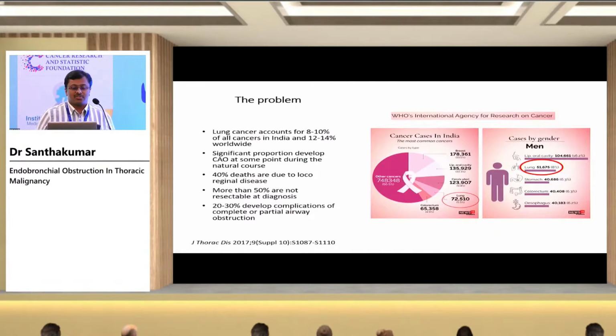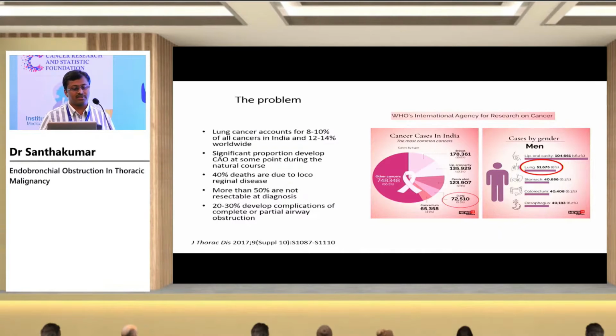So why do we worry about central airway obstruction? We all know that lung cancer accounts for 8 to 10% of all cancers as far as India is concerned, and worldwide it is almost 12 to 14%, almost the number 2 cancer worldwide. A significant proportion of these lung cancer patients can develop central airway obstruction at some point during the natural course of the disease.